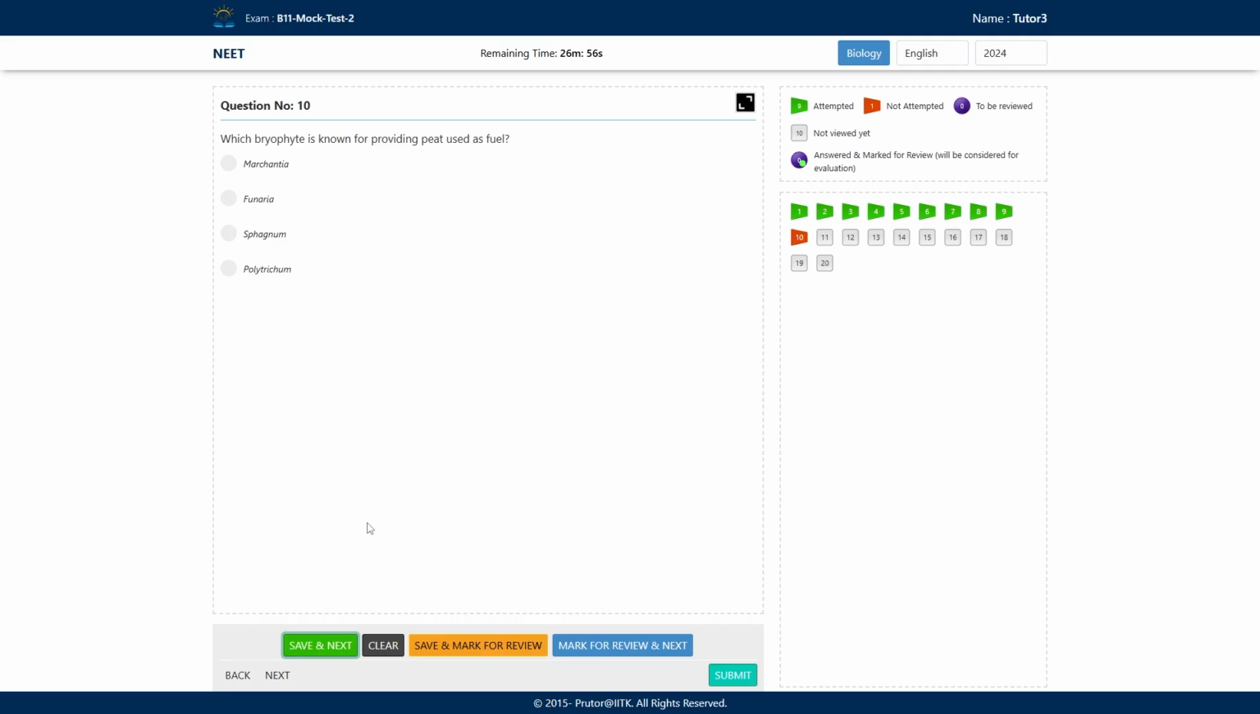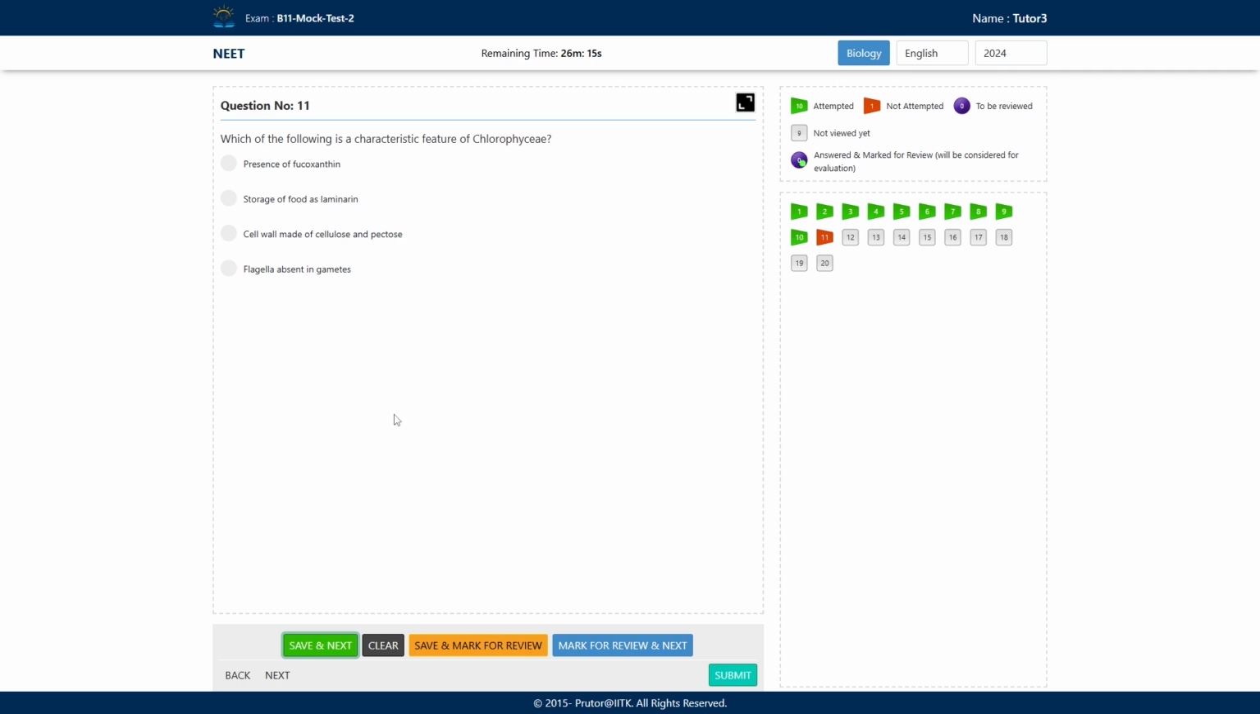Which bryophyte is known for providing peat used as a fuel? Peat moss is commonly called A. Marchantia, B. Funaria, C. Sphagnum, and D. Polytrichum. So which is going to be the correct common name? Peat moss. Sphagnum is commonly known as peat moss, and we get peat from the sphagnum. So we will opt this as a correct answer and move to our next question.